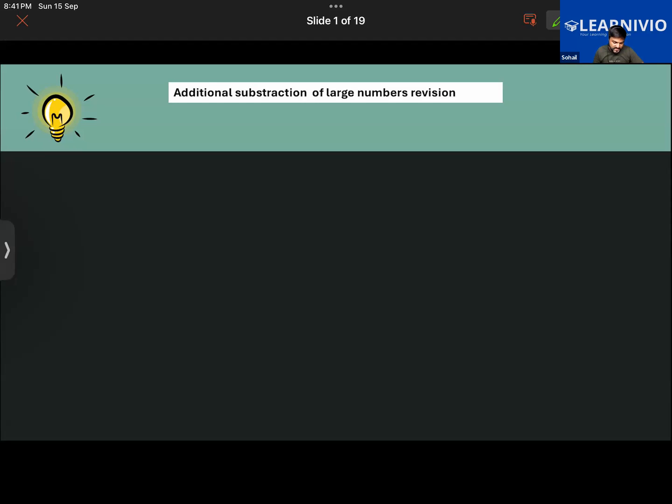In the topic addition and subtraction of large numbers, we had learned different rules of addition. For example, if you are provided with two numbers, let's say 14,623, and you have to add another number, 52,598, to this. The first thing is that we have to arrange them in columns. Step number 1 is arrange in column. So write 1, 4, 6, 2, 3, and right beneath this you write 52598.